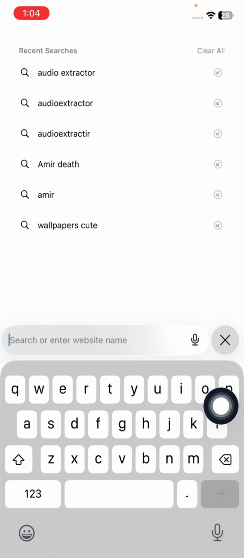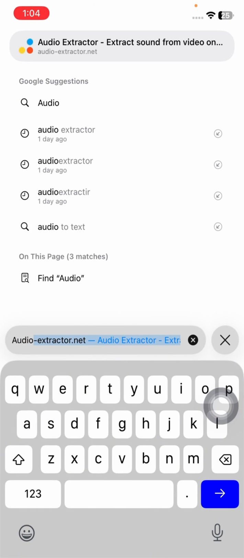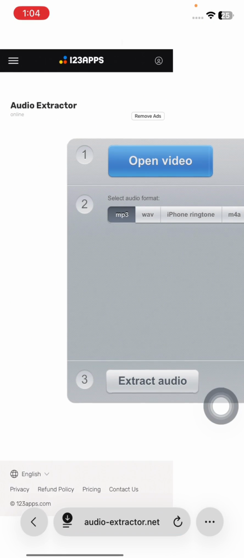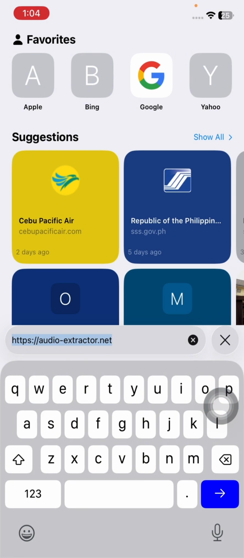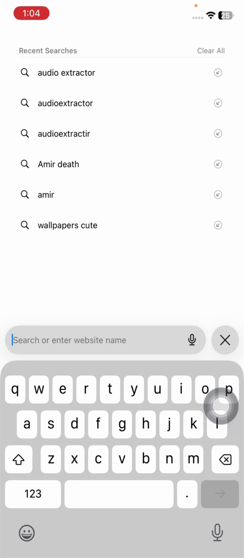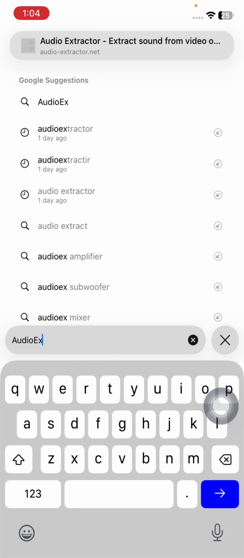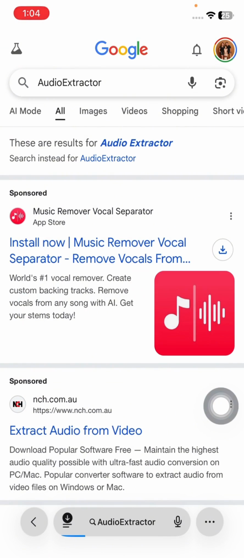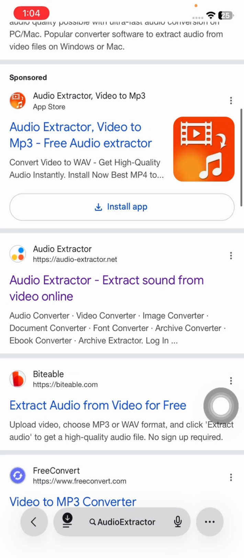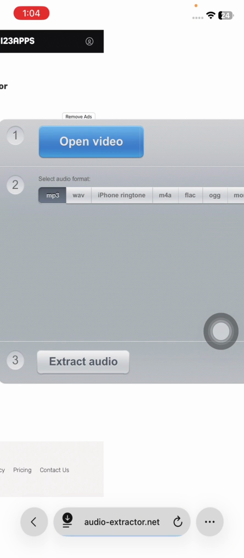So you're gonna wanna go to Safari and then search in audio extractor. Let me show you the things. Extractor. So you're gonna scroll a bit and this is it. If you see extract sound from a video online, then that is the right one.